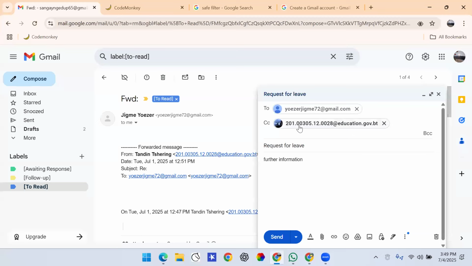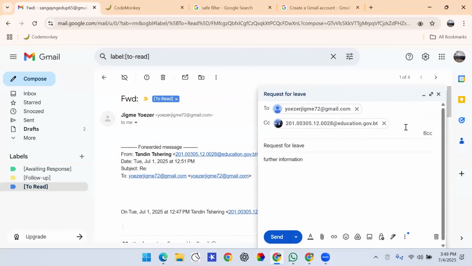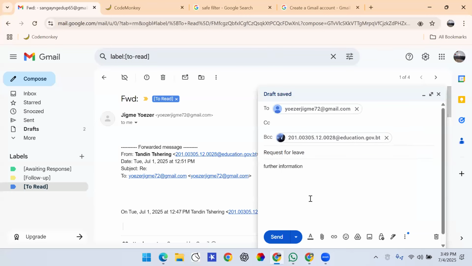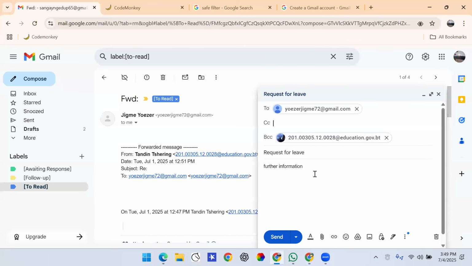So CC means they will know that I have sent it to Jimmy as well as Tandin Singh, right? However, if I were to use BCC over here, BCC means I'm doing it in a secret way, which means that Tandin will not know that I sent the same email to Jimmy, okay? So BCC means I'm sending a secret letter, and he wouldn't know the other persons that I've sent the same letter to.